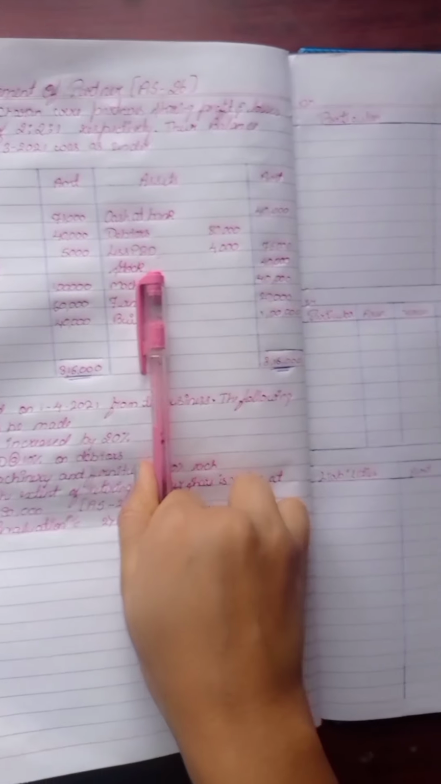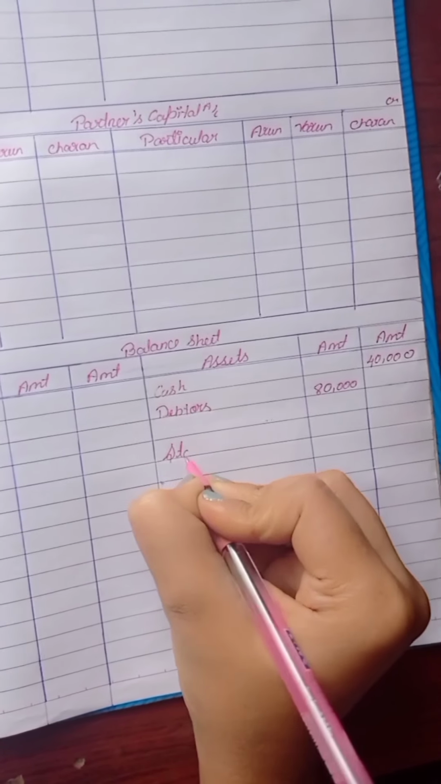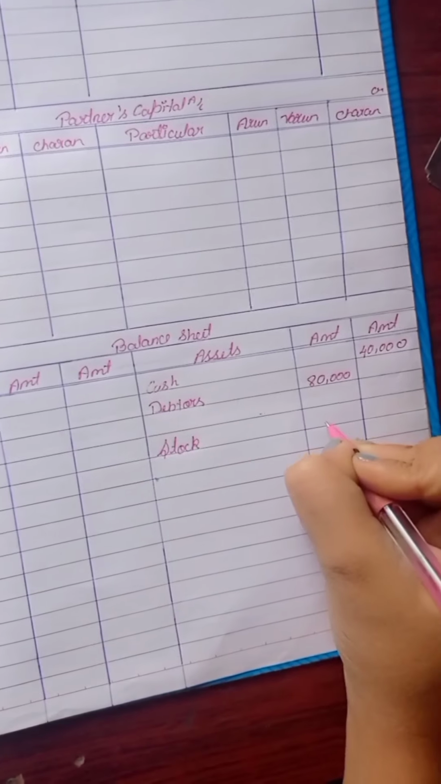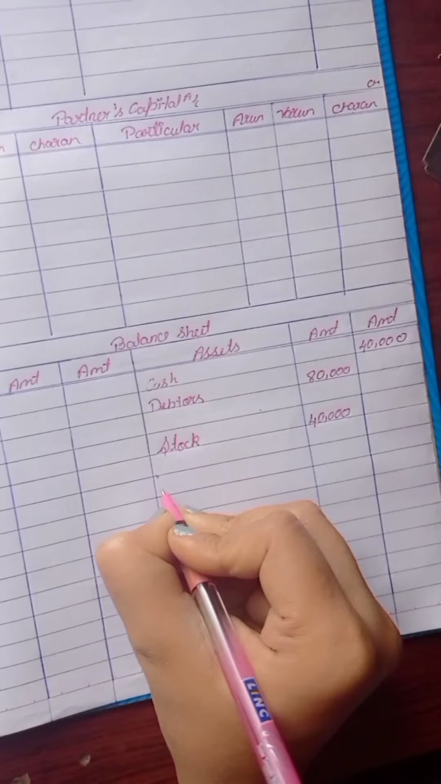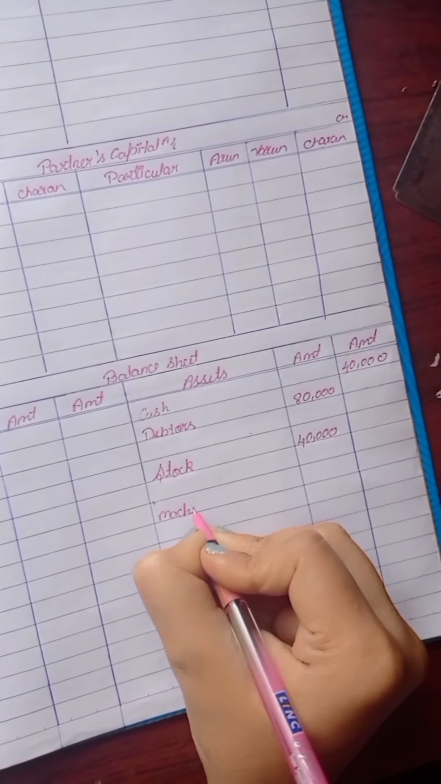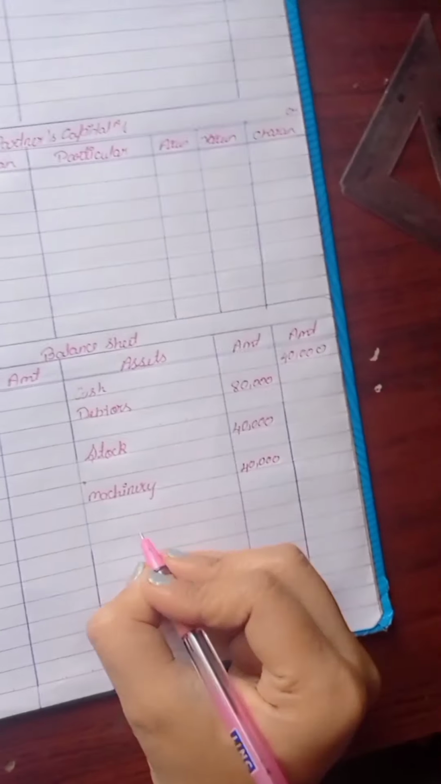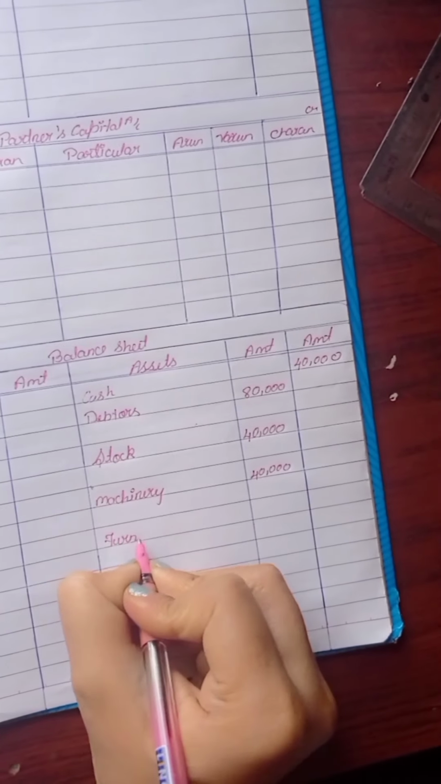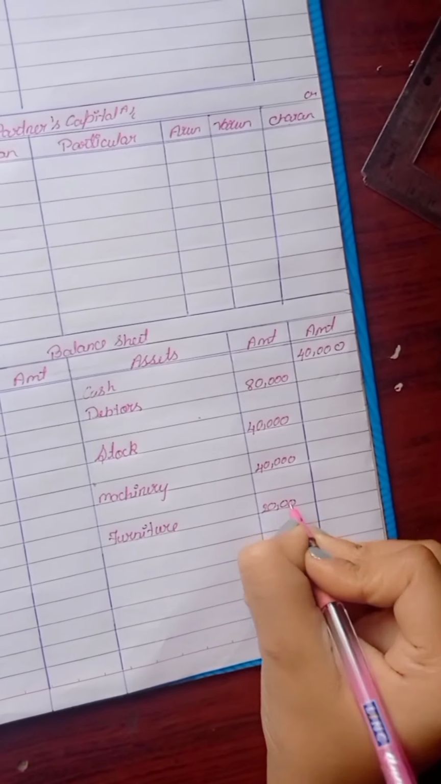Next we have here stock. Leave a line for the adjustments and write here stock 40,000 inner column. Next we have machinery 40,000. So write machinery inner column 40,000. Next we have furniture 20,000. And last we have building 1 lakh.